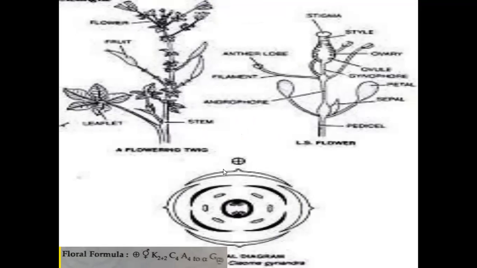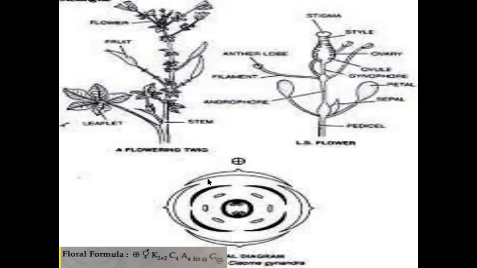The flower is complete. Complete flower means 4 important major parts are present in the flower. What are the 4 important major parts? Calyx, corolla, androecium, gynoecium. These 4 important major parts are present in the flower, so these flowers are called complete flowers. And bisexual. Bisexual means both male and female sexual organs are present on the flower.